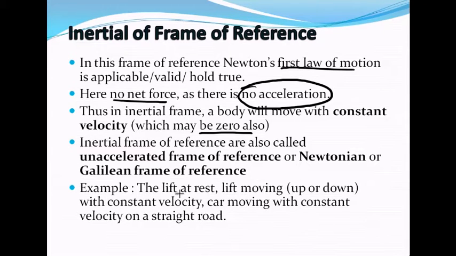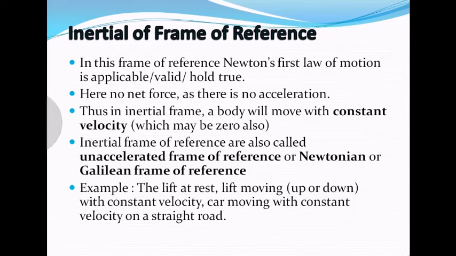For example, a lift is at rest, or a lift is moving up and down with constant velocity, and an observer is watching that lift or the events in the lift. Then all these observed parameters, velocity, position, displacement, acceleration, will be zero there, of course. Then that will be an inertial frame of reference, or a car moving with constant velocity on a straight road. So the observations conducted here will be said to be in an inertial frame of reference.